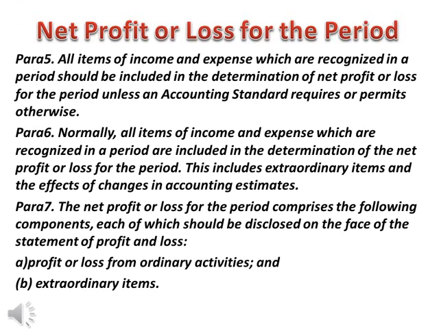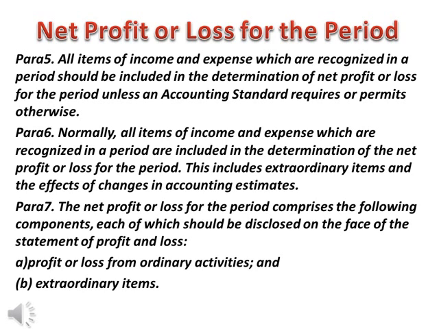Meaning of net profit or loss for the period. Para 5. All items of income and expense which are recognized in a period should be included in the determination of net profit or loss for the period, unless an accounting standard requires or permits otherwise. Para 6. Normally, all items of income and expense which are recognized in a period are included in the determination of the net profit or loss for the period.